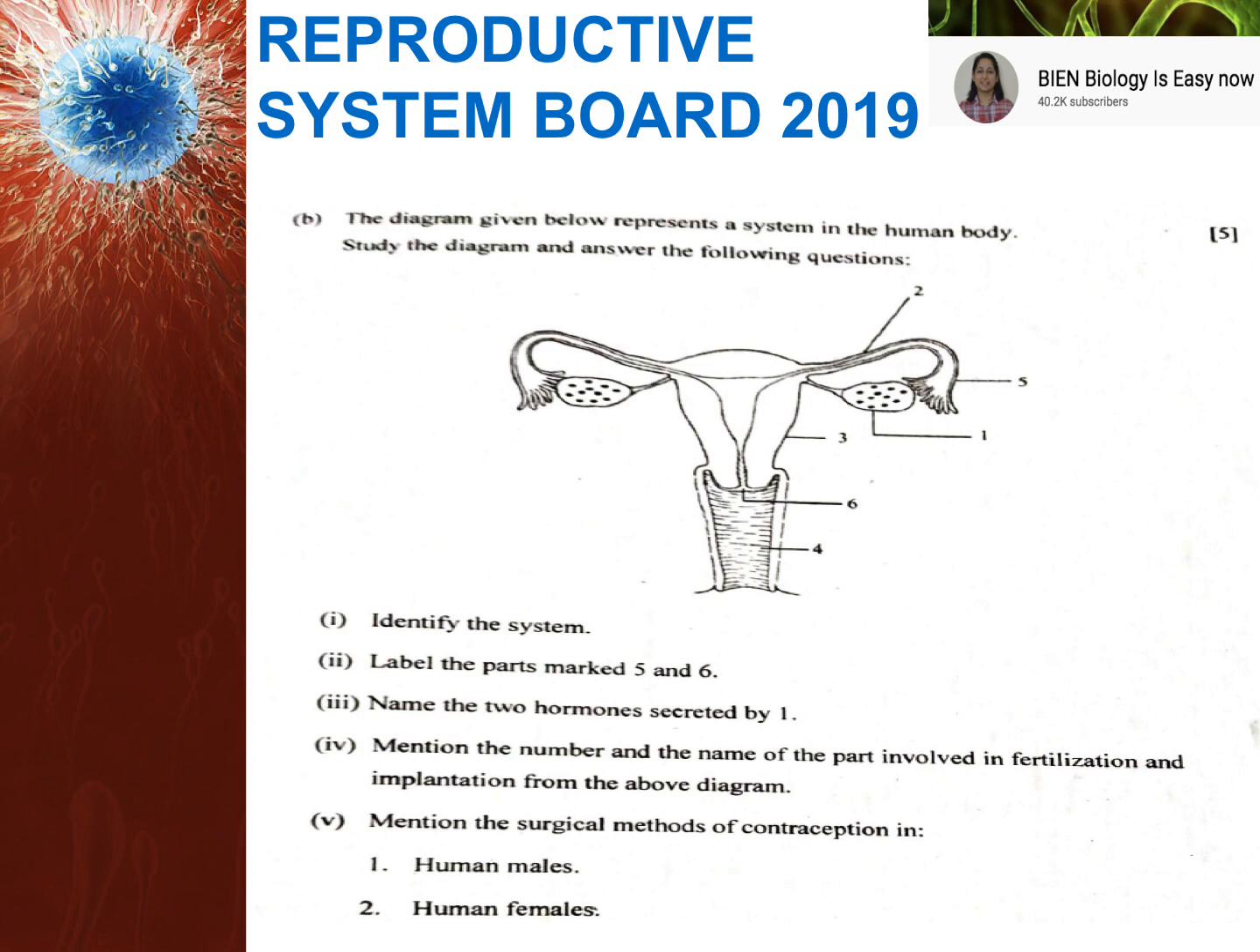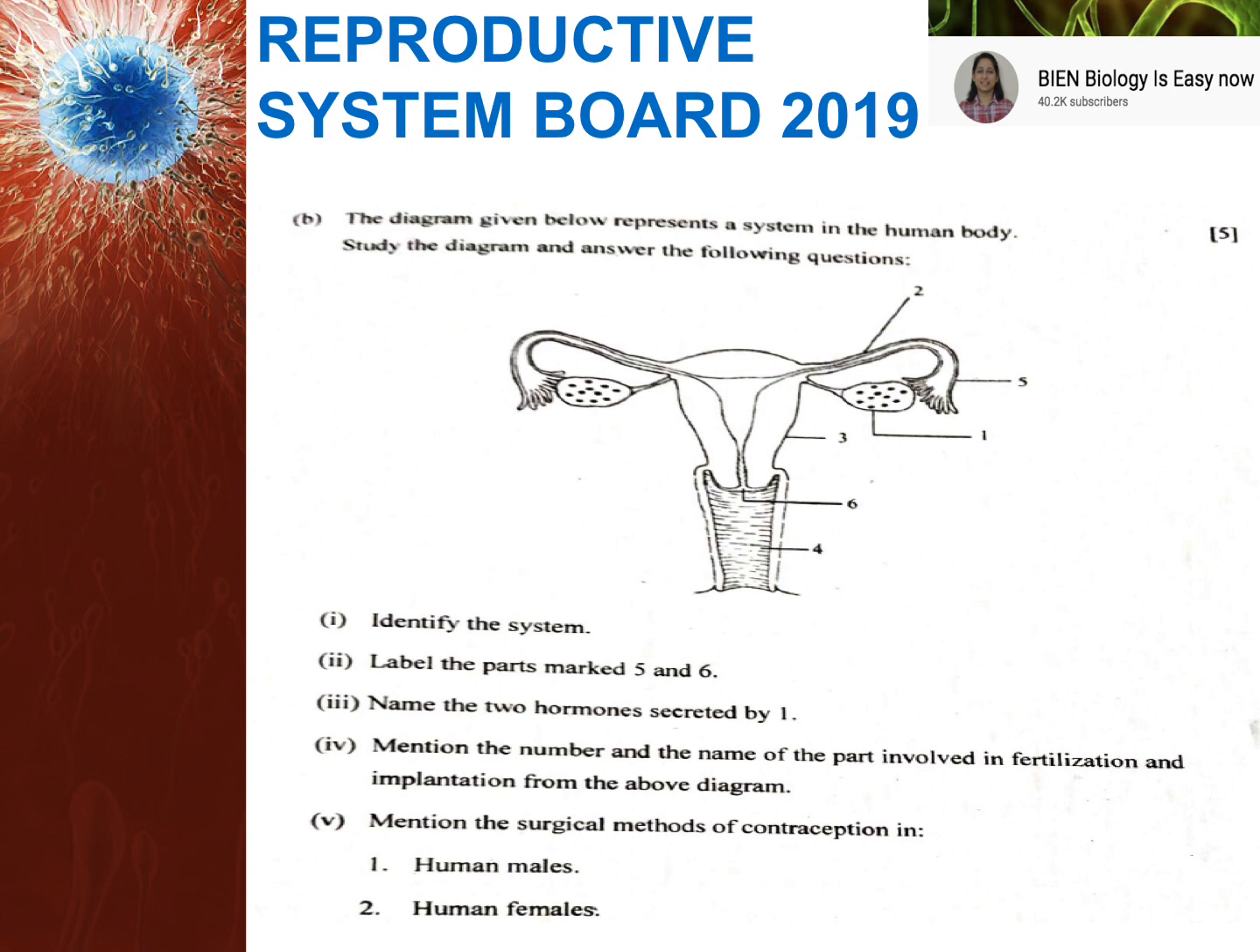Now, as you can see in this slide, the last question, number 5, mentions the surgical method of contraception in human males and females. So they have added a question from the chapter population, wherein you need to write about vasectomy and tubectomy, which parts are cut and ligated.